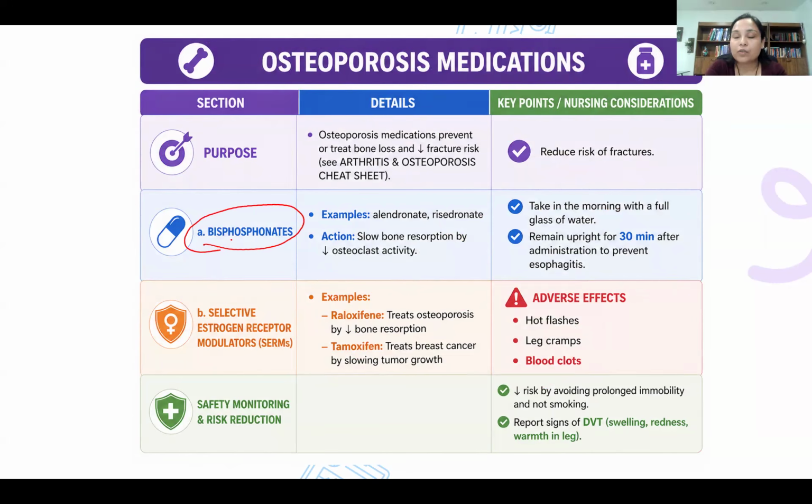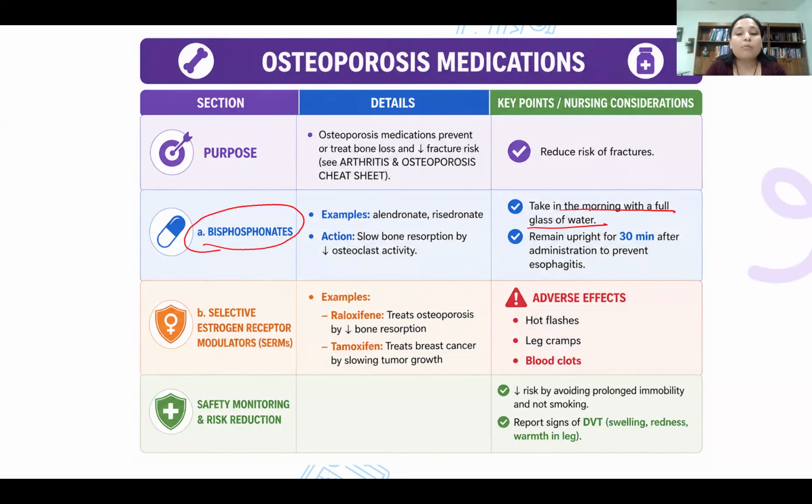So whenever a patient is on bisphosphonate, we have to advise the patient to take this medication with a full glass of water. Why does the patient need to take it with a full glass of water? Because we don't want this medication to remain in the esophagus. We want this medication to pass easily to the stomach. Why? Because this medication is highly irritant to the esophagus. So we advise the patient to take this medication with a full glass of water, so the medication can go into